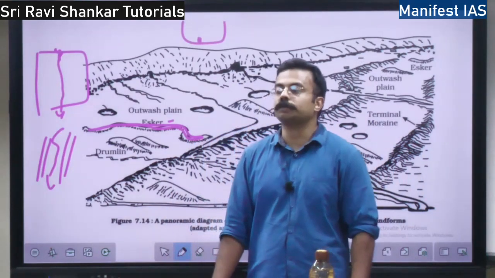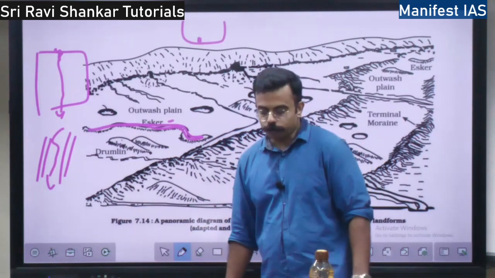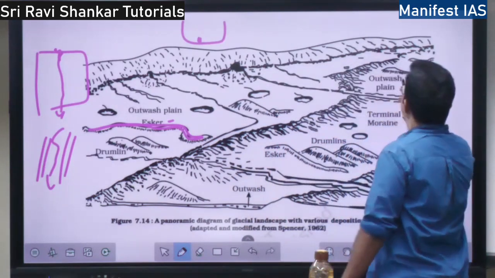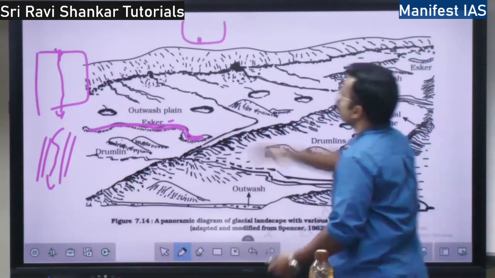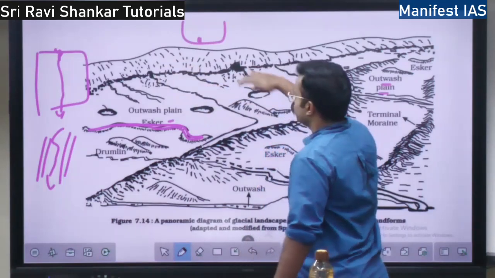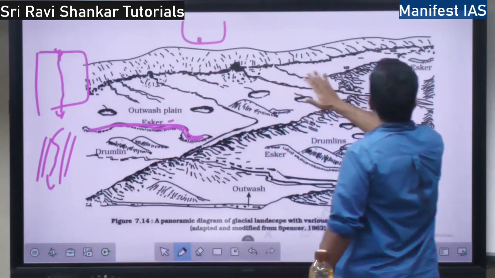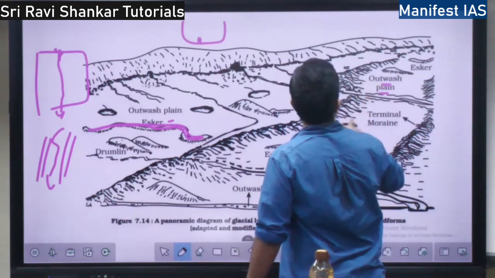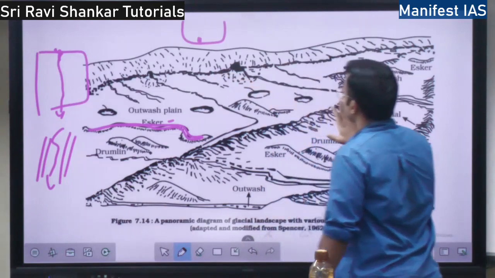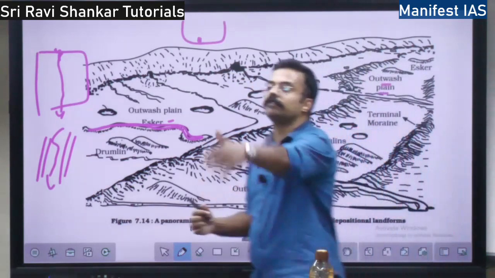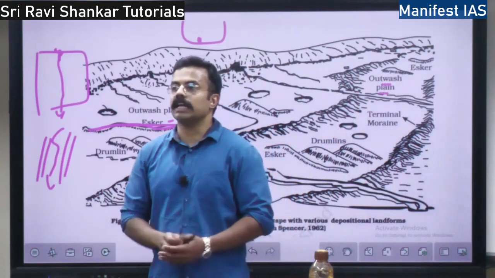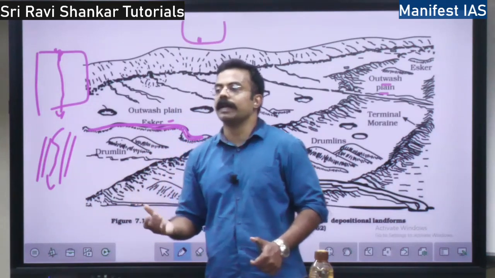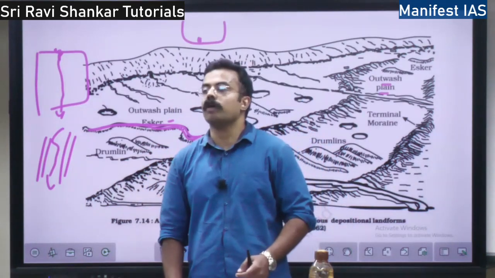Then you have outwash plain. What is an outwash plain? I'll show you the diagram. Here is the outwash plain. From here all the water comes, and after forming everything, where is the water coming from? Okay, let us say it is coming from this direction. At the end of the glacier, whatever debris is remaining is going to constitute an outwash plain.